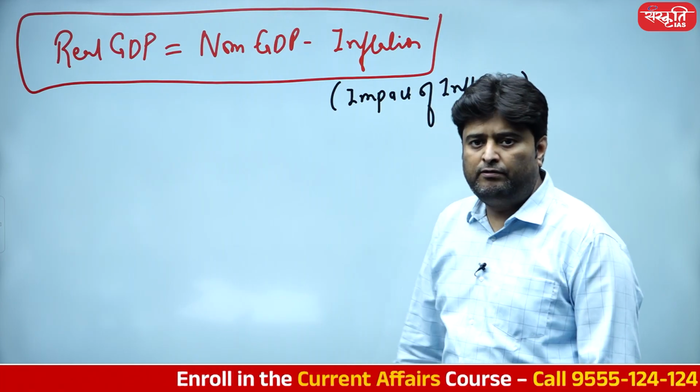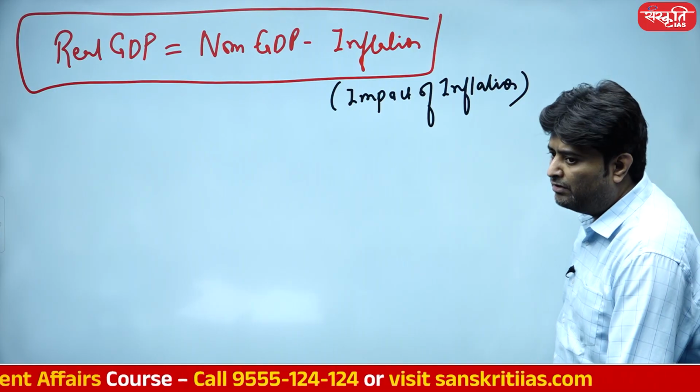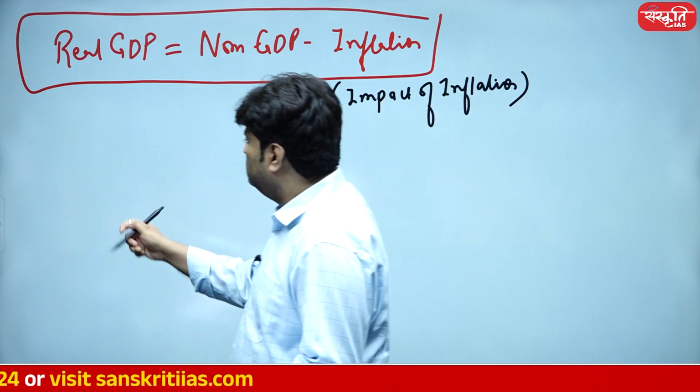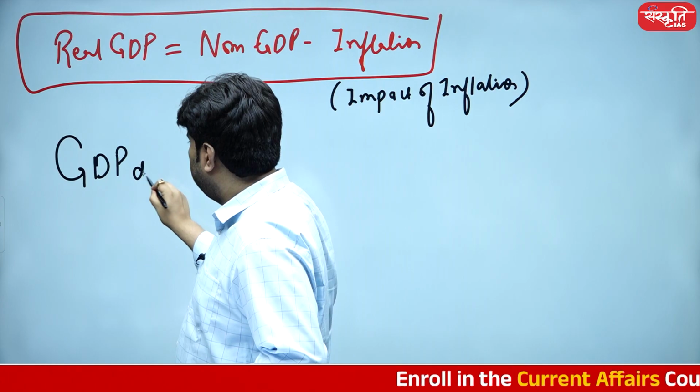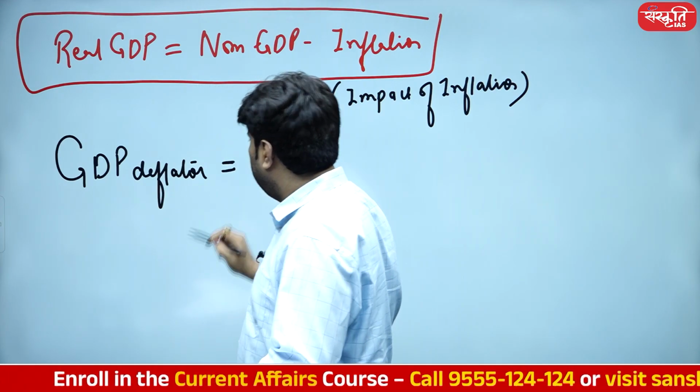Subtracting the impact of inflation. So real GDP equals nominal GDP minus inflation. Minus inflation means subtracting the impact of inflation. And in order to subtract the impact of inflation, there is one unique formula commonly known as GDP deflator. So what is GDP deflator?